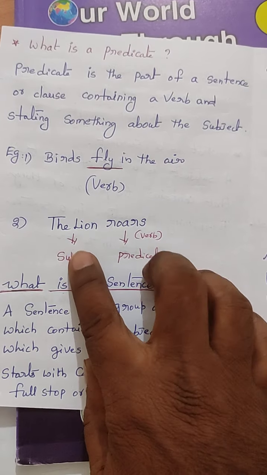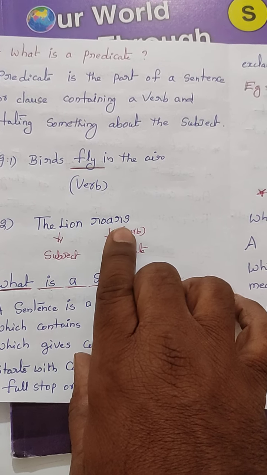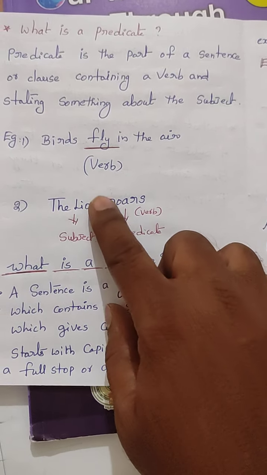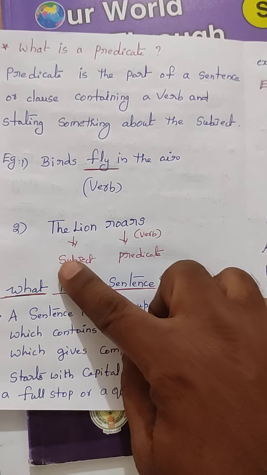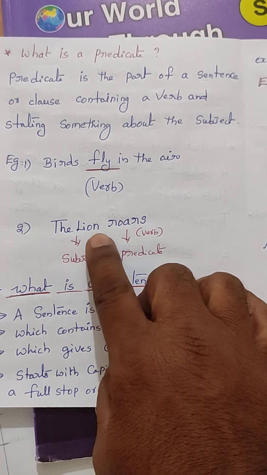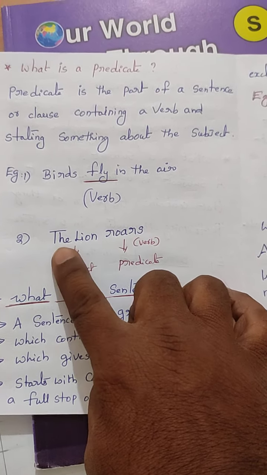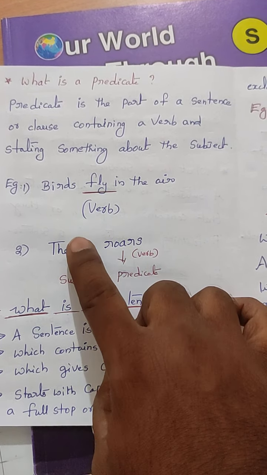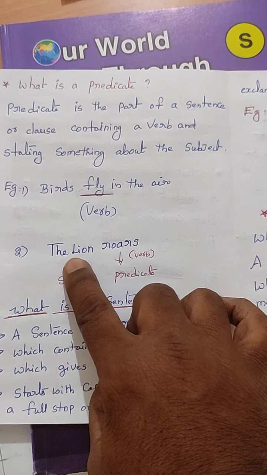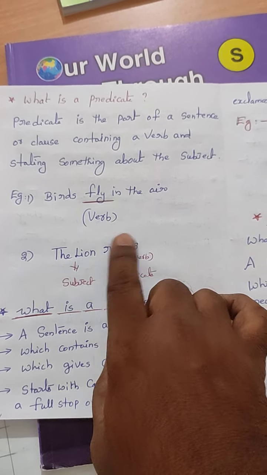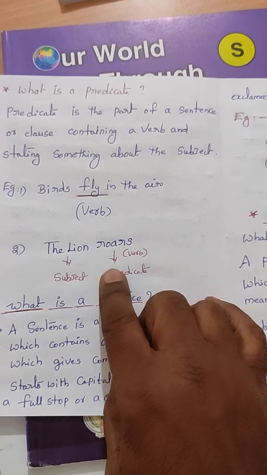See another example. The lion roars. Actually, what are we going to talk about here? We are going to talk about the lion. Our subject is the lion. Generally, the subject comes at the beginning of the sentence, but sometimes the subject also comes after the predicate. That we will discuss later.